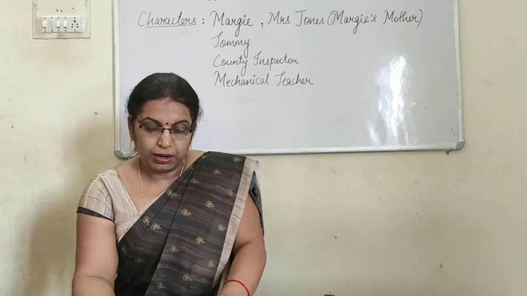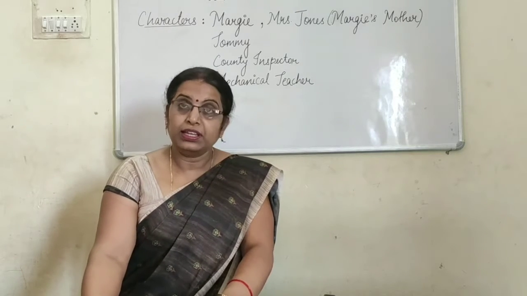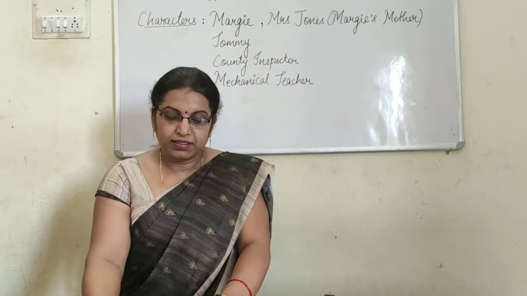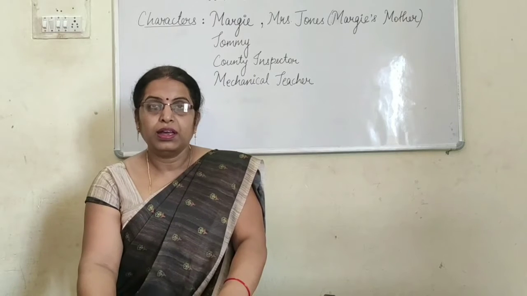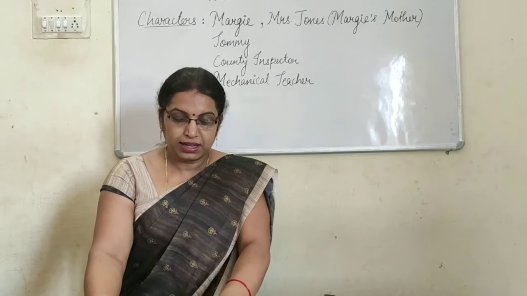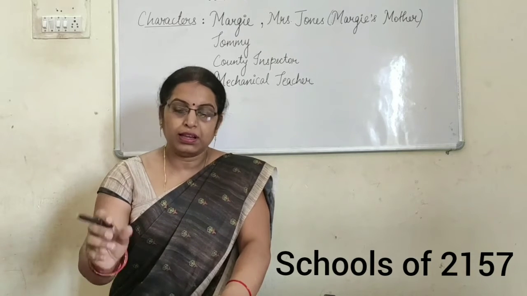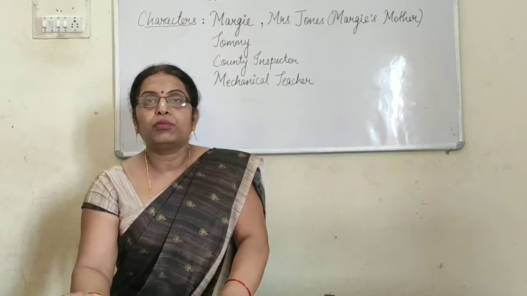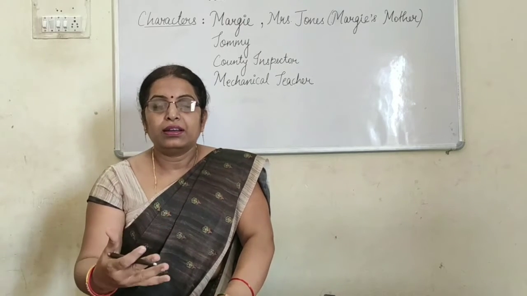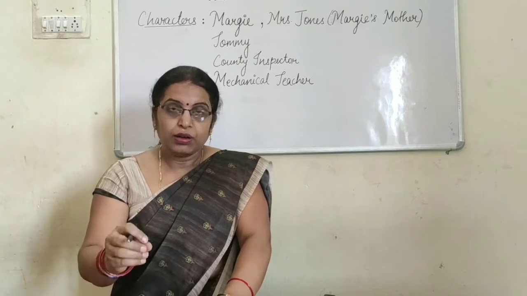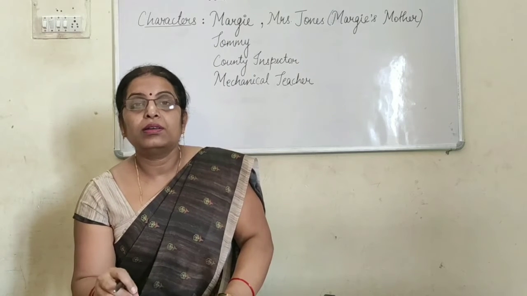Margie even wrote about it that night in her diary. Margie was writing a diary, and on the page headed 17 May 2157, she wrote, "Today Tommy found a real book." As a habit, she was writing a diary, and on the date 17th May 2157 she wrote one line that Tommy found a real book, meaning a real book, the kind we have today. In the future, Tommy got a real book, and that is mentioned by Margie in her own diary.